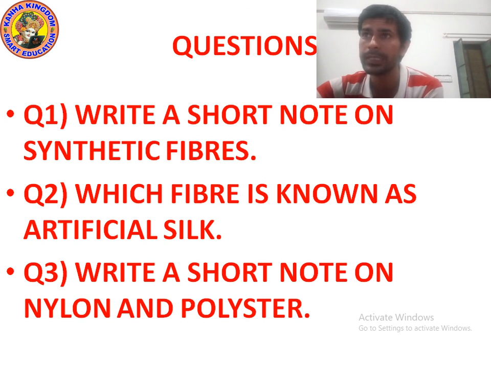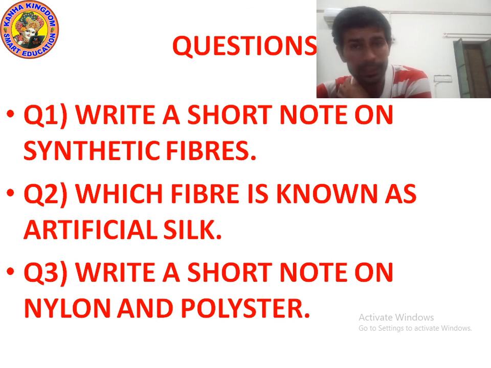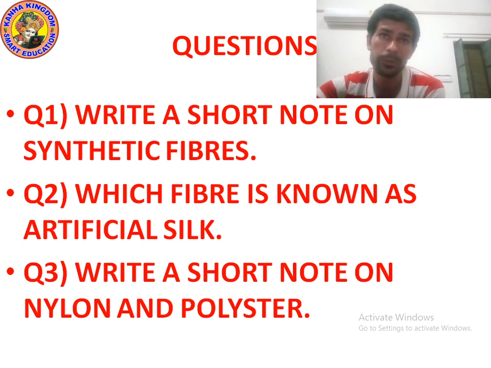You must have seen people wearing nice polyester shirts and other dresses. Terylene is a type of polyester. It is a very popular polyester. Which is the most popular polyester? Terylene. It can be drawn into thin fibers that can be woven like any other yarn. I hope you understood.